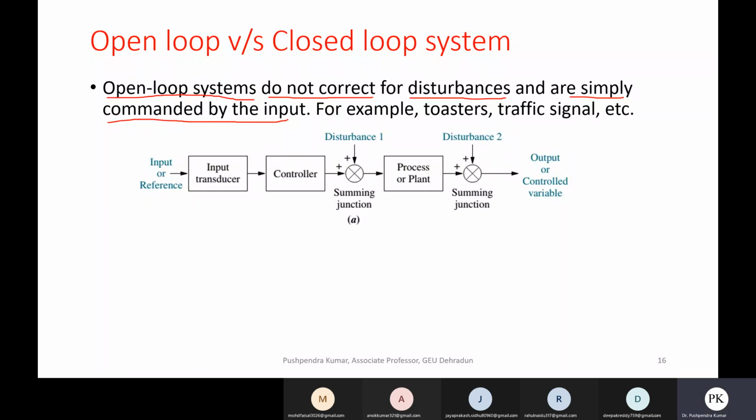How does it work? You put clothes in the washing machine and it runs for a certain period of time in order to wash, rinse, or soak the clothes. It doesn't take any feedback on whether the clothes are clean or not. It is not concerned about that. It just runs the machine for a certain period of time without taking feedback on whether the clothes are clean or not.